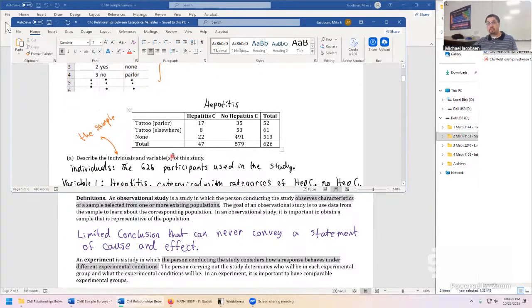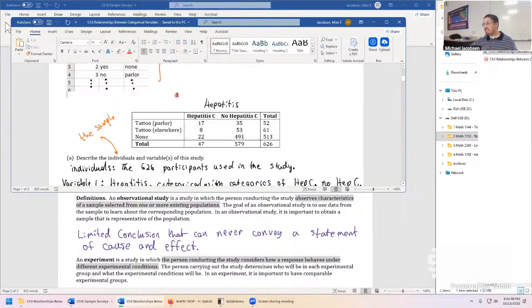And some of our percentages and some of our bar charts painted a pretty vivid picture of a relationship. But at no point could we ever say for this problem that getting a tattoo caused a higher occurrence of hepatitis C. That's absolutely off the table on this. This could never be an experiment. You can't tell people you're going to get the treatment of getting a tattoo at a parlor. You're going to get a treatment of getting a tattoo elsewhere. And you have the treatment of you're not going to get a tattoo. We let some time go by and see who gets hepatitis C. There's just no way this ever could be run.